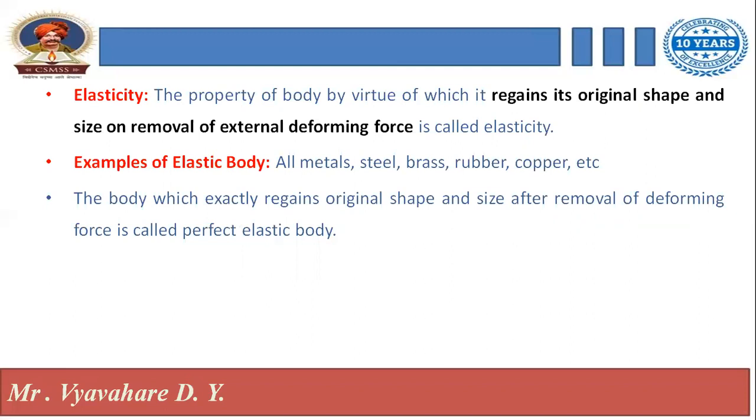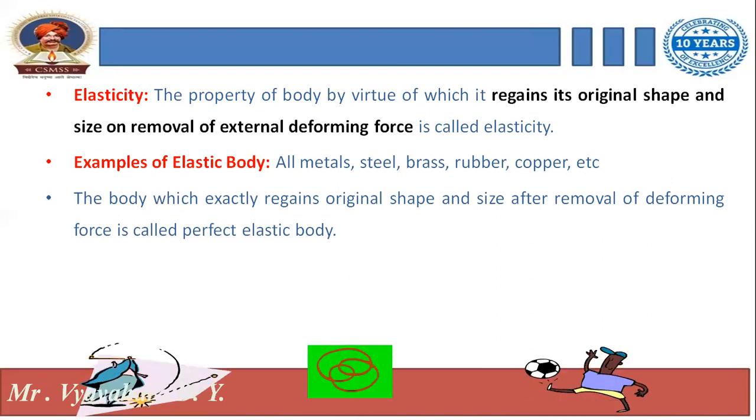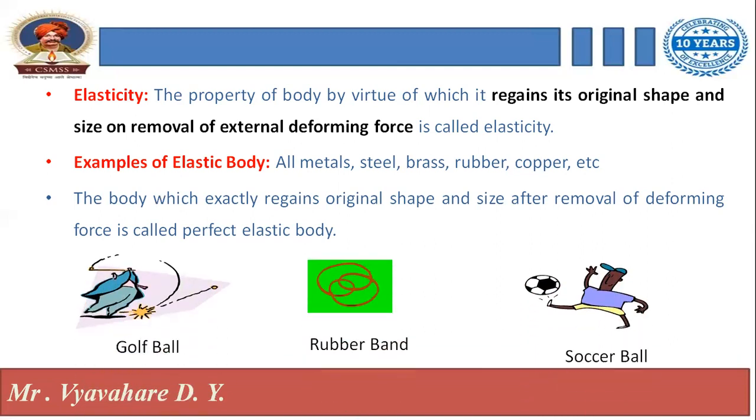The body which exactly regains its original shape and size after removal of deforming force is called a perfect elastic body. Examples of these are a golf ball, rubber band, and squash balls. These are the examples of elasticity.